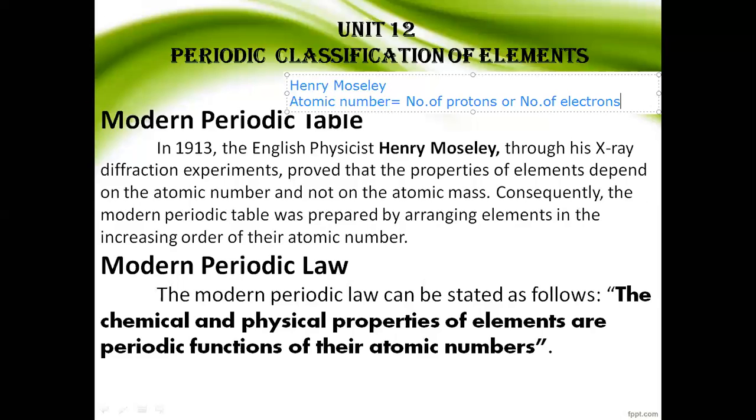So, Henry Moseley stated the periodic law. This law states that the chemical and physical properties of elements are periodic functions of their atomic numbers. So the physical and chemical properties are arranged by atomic number. This law was proposed by Henry Moseley.